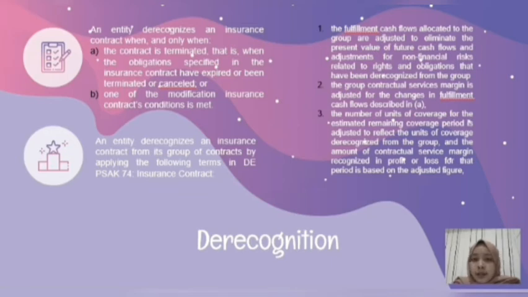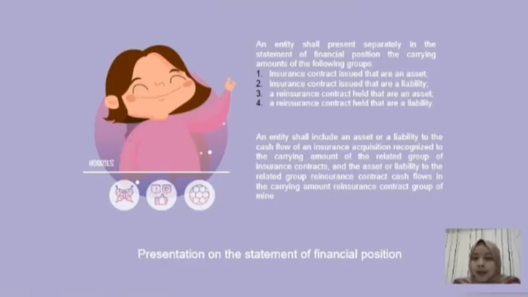And the last is the number of unit of coverage for estimating remaining coverage period is adjusted to reflect the unit of coverage recognized from the group. And the next is presentations on the statement of financial positions. An entity shall present separately in the statement of financial positions the carrying amount of following groups. These consist of: first, insurance contract issued that are an asset, second, insurance contract issued that are a liability, third, a reinsurance contract held that are an asset, and fourth, a reinsurance contract held that are a liability.